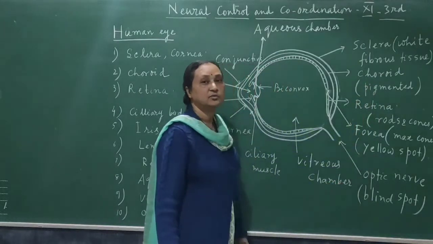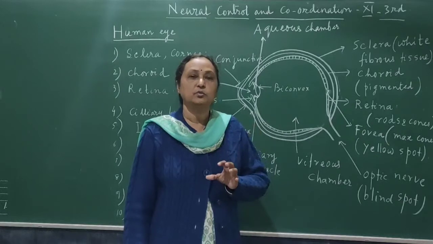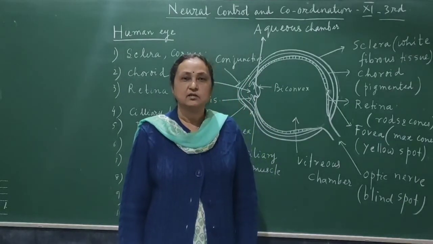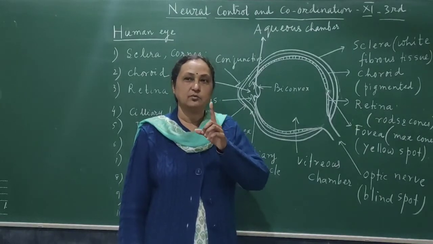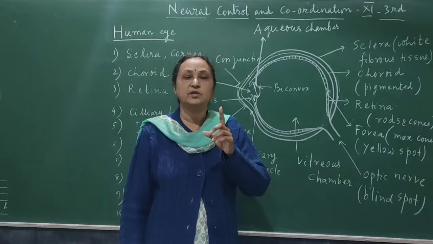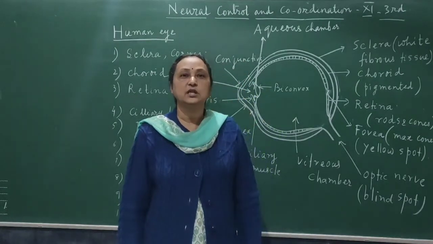Which part of the brain? That is the occipital lobe. There an erect image is formed, similar to the object we have seen, real and erect. Only then are we able to see any object.